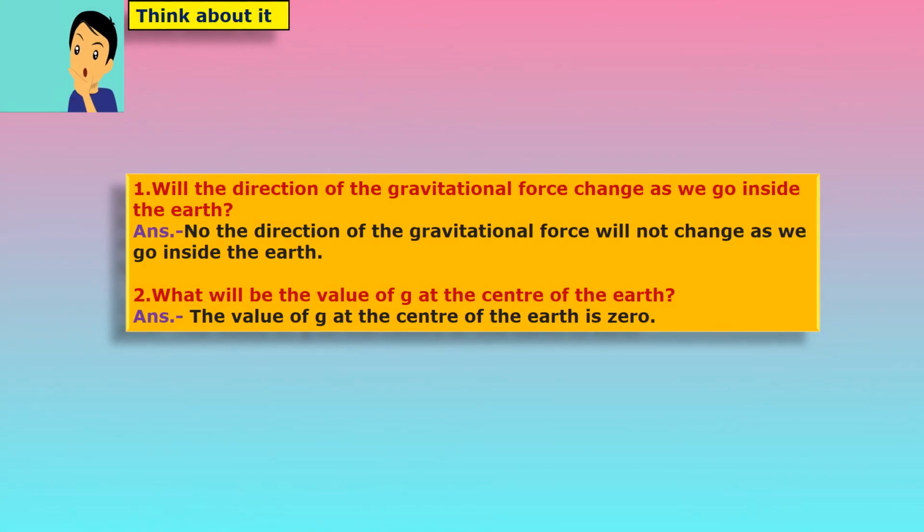Now next, think about it. Will the direction of the gravitational force change as we go inside the earth? No, the direction of the gravitational force will not change as we go inside the earth. Now next question, what will be the value of g at the center of the earth? Means what will be the value of gravitational acceleration at the center of the earth? The value of g at the center of the earth is 0. Okay.